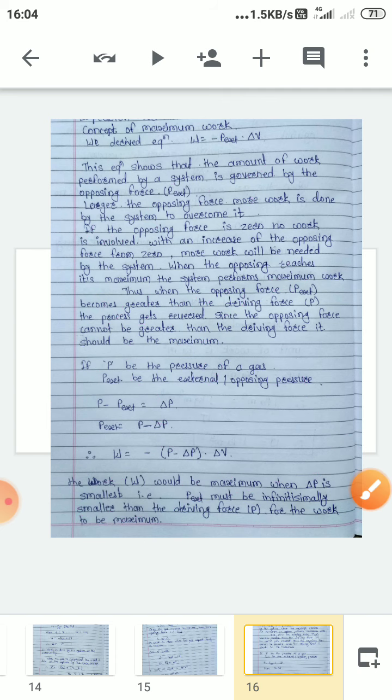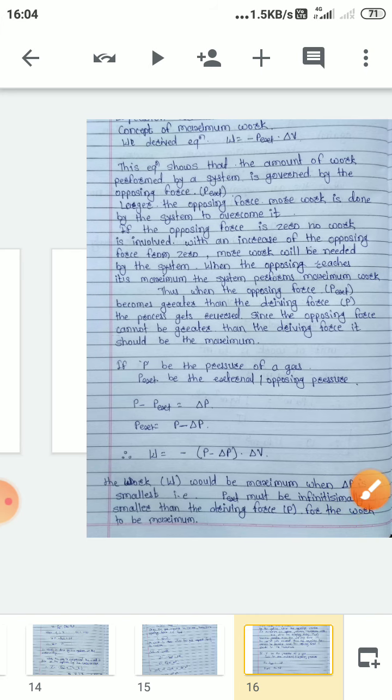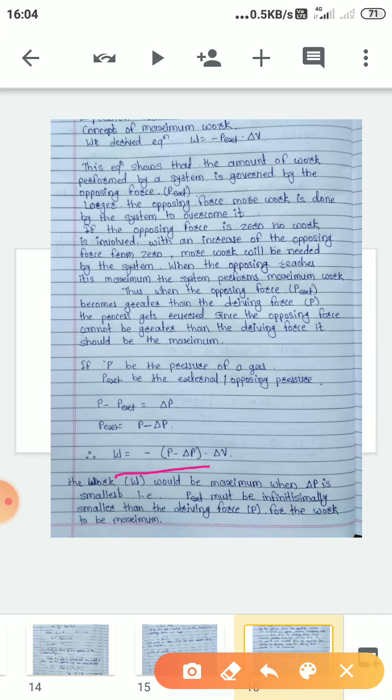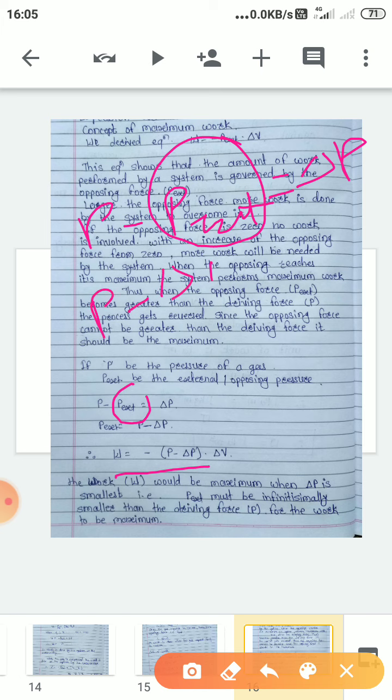Therefore, the equation will be W is equal to minus PEXT into delta V. We rearranged the equation for PEXT: P minus PEXT is equal to delta P, so P minus delta P is equal to PEXT, the external pressure. Just put the value of external pressure into the equation.